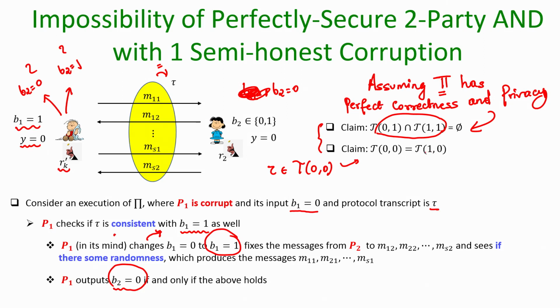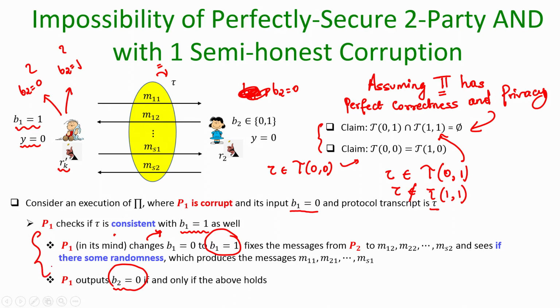Whereas, if this tau would have been a member of the set of transcripts where the input of party P2 was 1, then as per this first claim the same transcript tau can never be a member of the set of transcripts where the input of the first party is 1 and the other party's input is 0, and that is precisely what P1 is doing here.